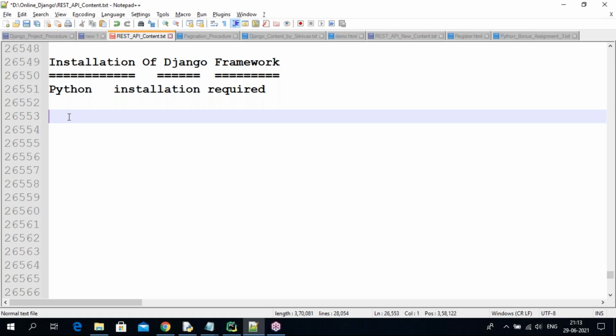Why is Python required? At the time of installing Python, along with the Python software, so many ready-made modules, ready-made commands, and ready-made functions come.